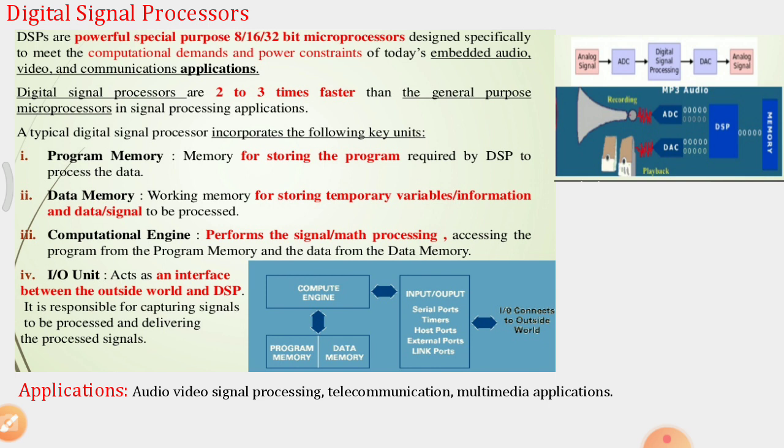In the top right side, you can see an application of an embedded system. An analog signal is captured or recorded, and then using an ADC unit, an analog to digital converter, the analog audio signal is converted into digital. It is given to a DSP for processing and stored into memory, and that stored data is processed by the DSP. Through a DAC, a digital to analog converter, the analog signal is put outside.